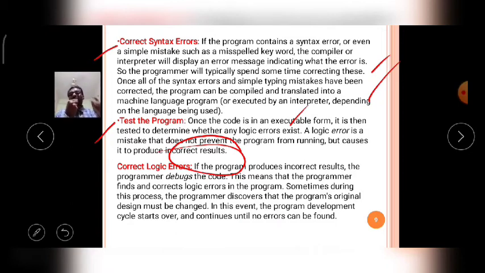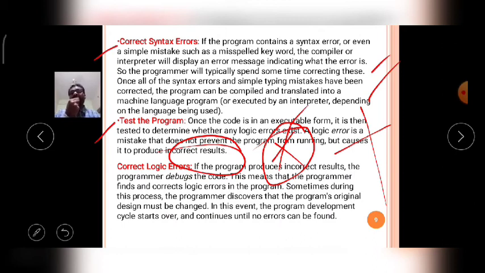For example, my program is meant to add two numbers, but at the end it gives the multiplication of the two numbers. It is syntactically correct, but instead of the plus symbol, I wrote the multiplication symbol in the program. So this is a logical error.